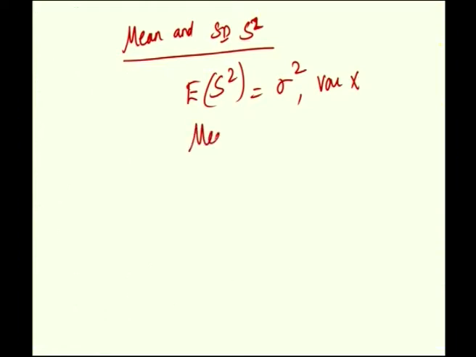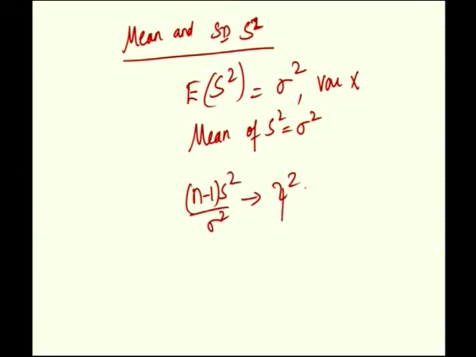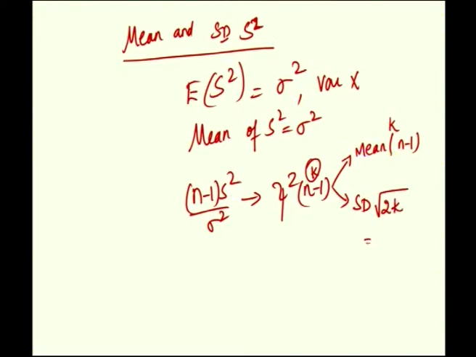Therefore, mean of S square is sigma square. Now, we have (n minus 1) S square by sigma square is a chi-square random variable with n minus 1 degrees of freedom. Just imagine this chi-square random variable has the mean n minus 1. If you take it as k, then mean is k and standard deviation, as we have seen, is root of 2k. Here k is n minus 1, so root of 2 into (n minus 1).